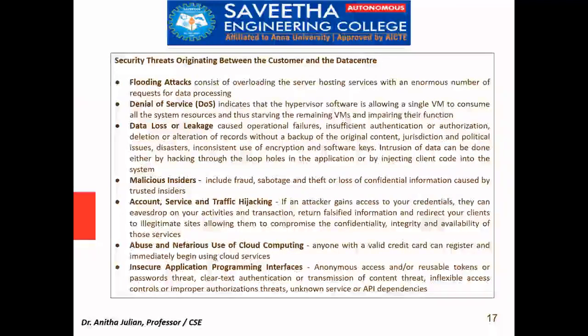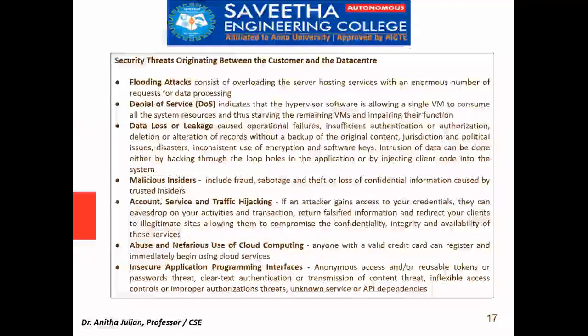Then coming to the next type, these are security threats between the customer and the data center. See, we are again using a cloud carrier to communicate between the customer and the data center. So all these are network attacks. Most of you might have studied this if you studied the computer networks paper.